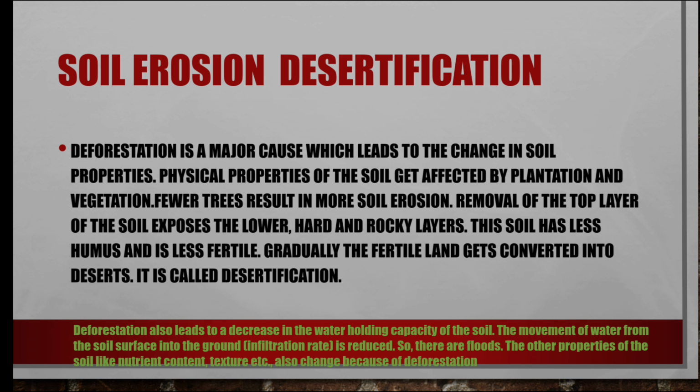Desertification also leads to a decrease in the water holding capacity of the soil. The movement of water from the soil surface into the ground is reduced. So there are floods. Other properties of the soil, like nutrient content and texture, also change because of deforestation. Okay.